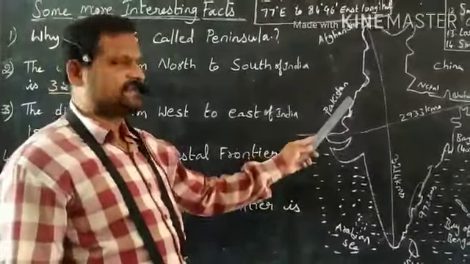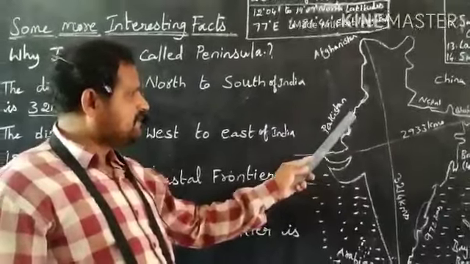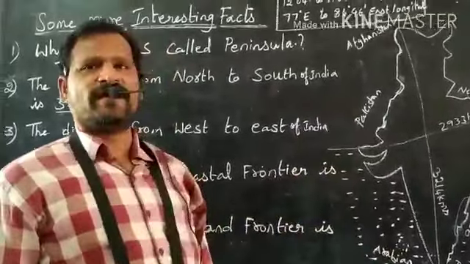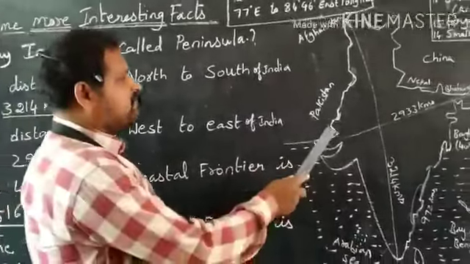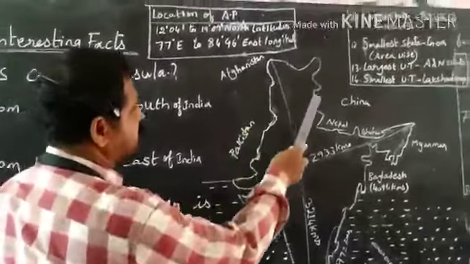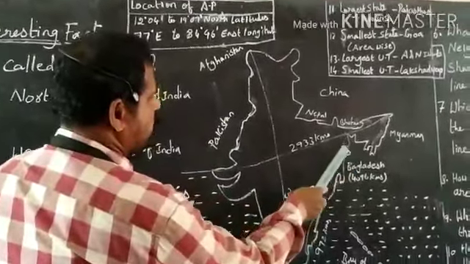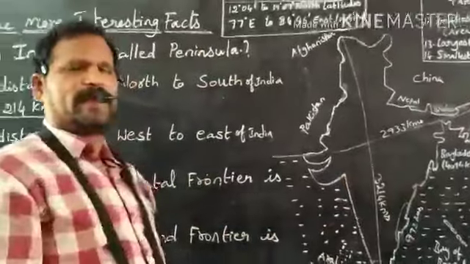What is the length of the land frontier? Land frontier means the boundary line which is near the land. The length of the land frontier is 50,200 kilometers.